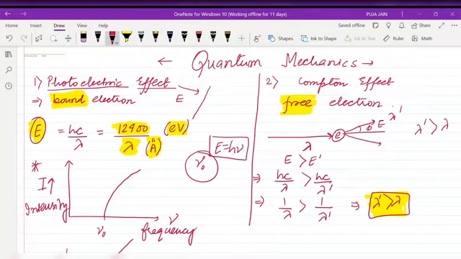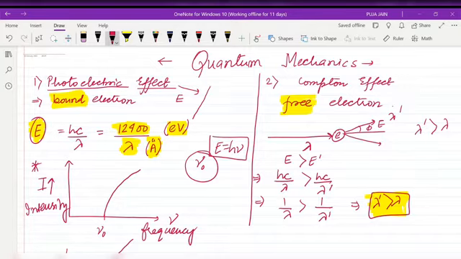It's not that any amount of light I give, or any energy of frequency mu naught, and the electrons will leave the metallic surface. No, there must be a minimum amount. Only after that will electrons leave the metallic surface. So that is called our threshold frequency.